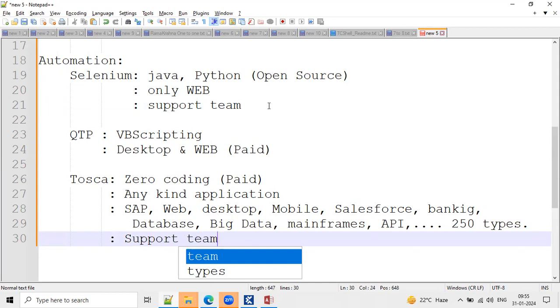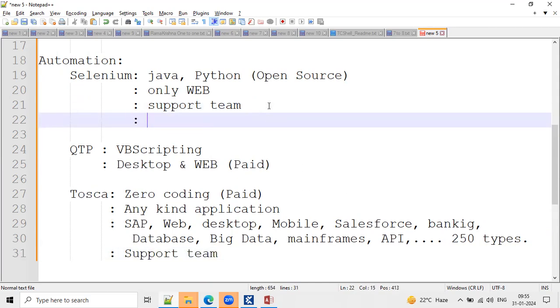And here, team strength. If I want to start automation testing using Selenium, I'm hiring team members around 10 people. Because it is a programming language, maybe one test case takes 1 week or 2 weeks, depending upon the complications.